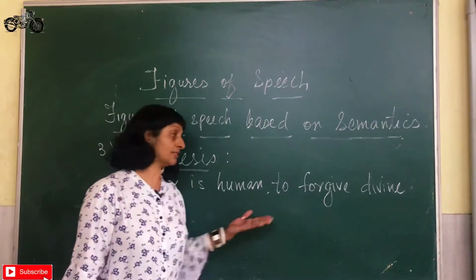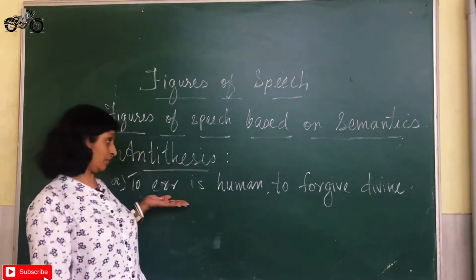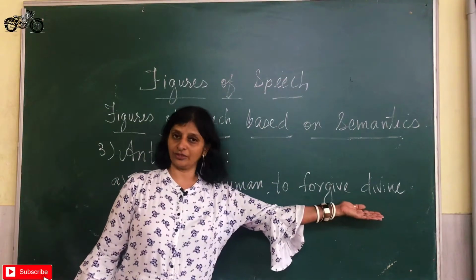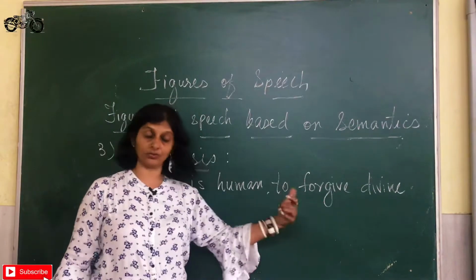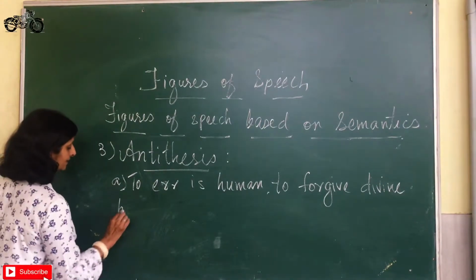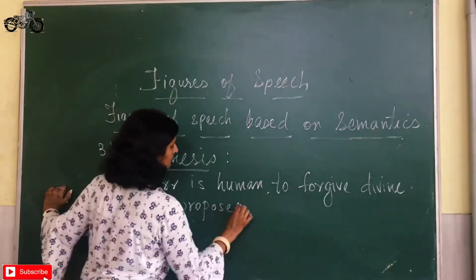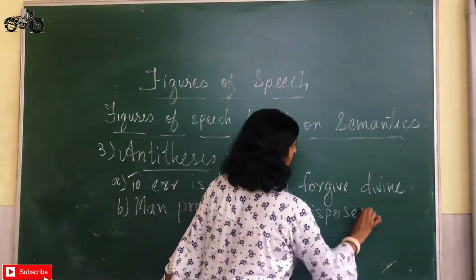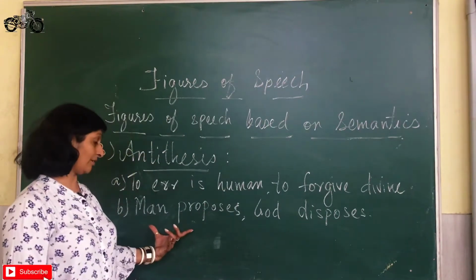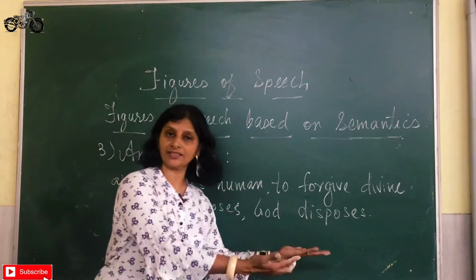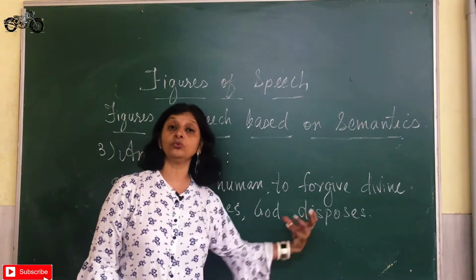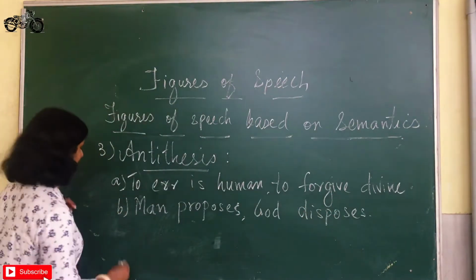Now we have, to err is human, to forgive divine. To err, to make a mistake, is a human quality and forgiving is the quality of God. So err and forgive, they are two opposite ideas put together. Next. Man proposes, God disposes. So two again opposite ideas, man is proposing, God is disposing. Two opposite words are also used at two ends, but importantly two opposite ideas are used here. Next one.